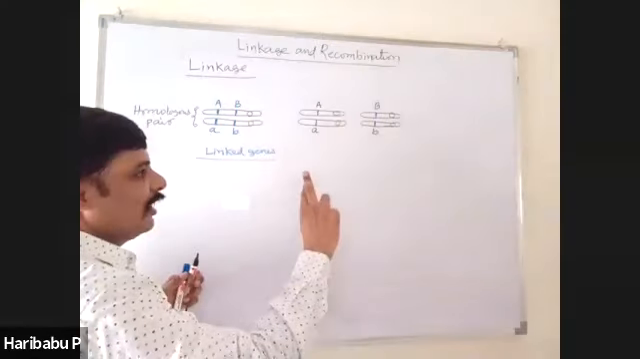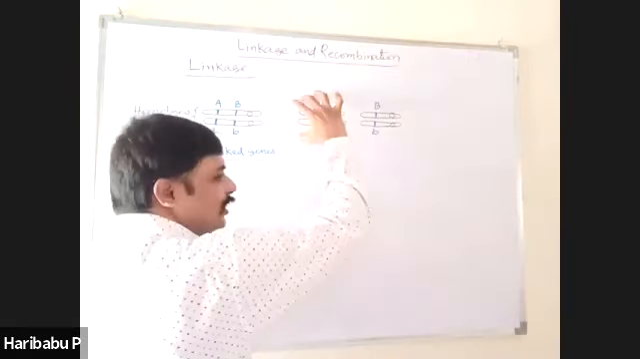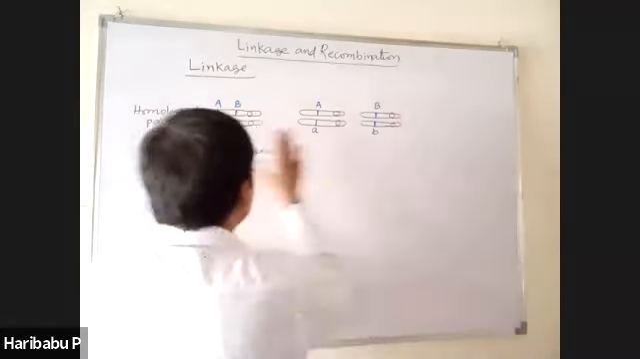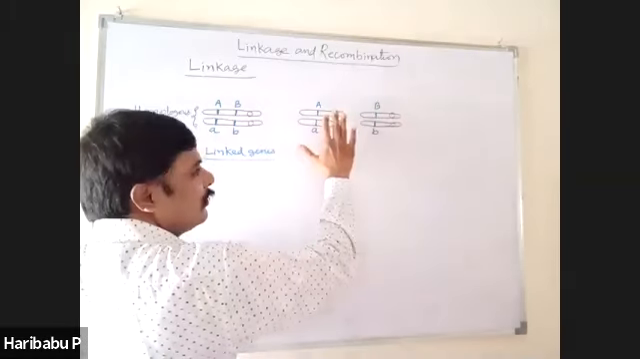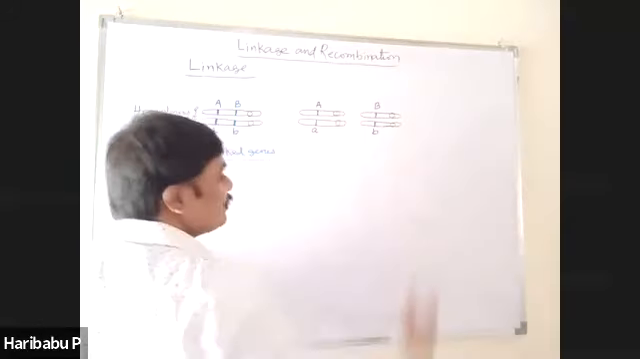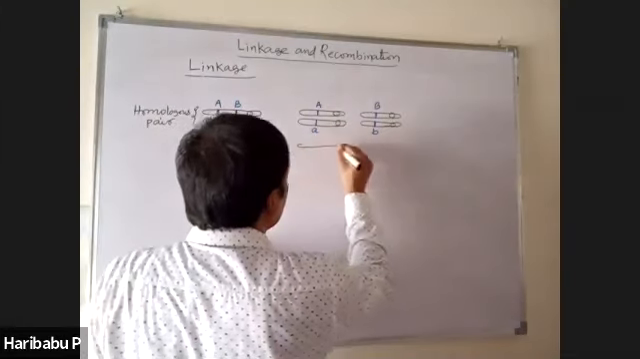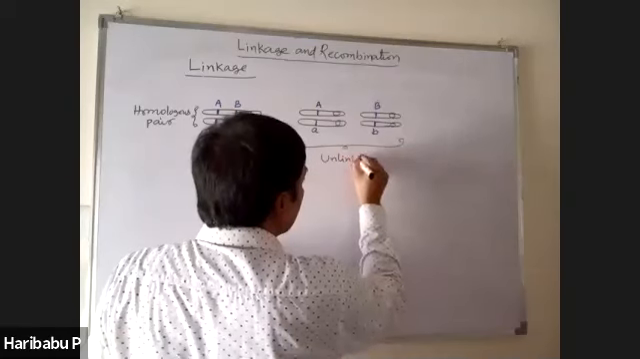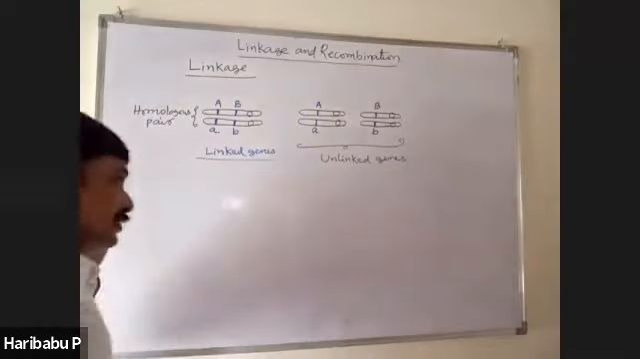Two genes on two different chromosomes. A gene is present on one homologous pair. B genes are present on another homologous pair. See here, both genes on the same chromosome. Here, two genes on two different chromosomes. Two genes on two different pairs of homologous chromosomes. Therefore, these are called unlinked genes. These are known as unlinked genes.